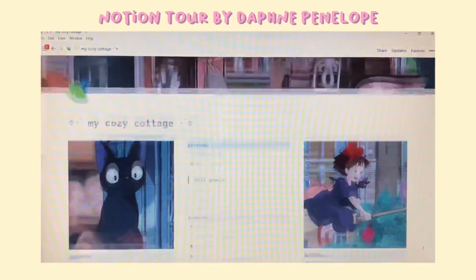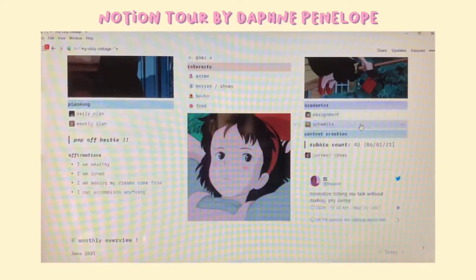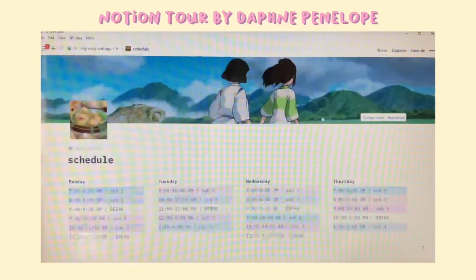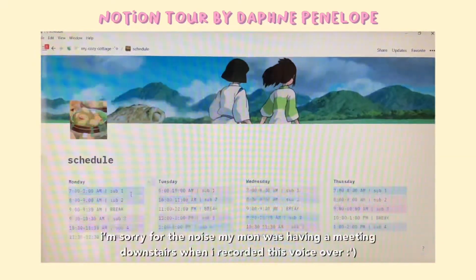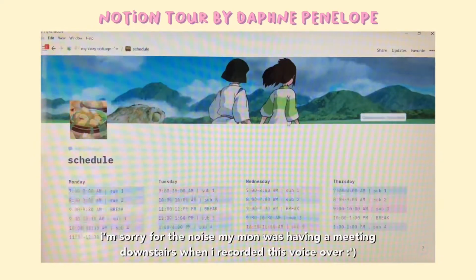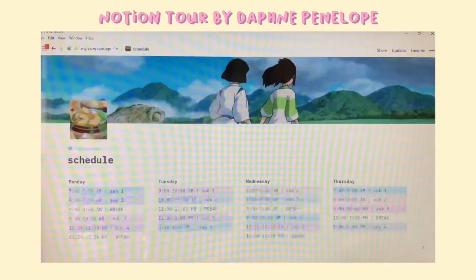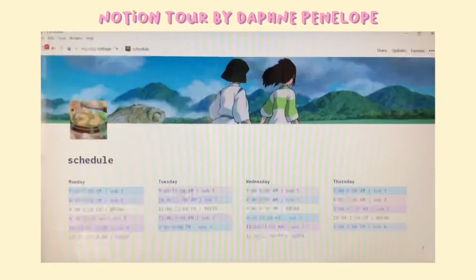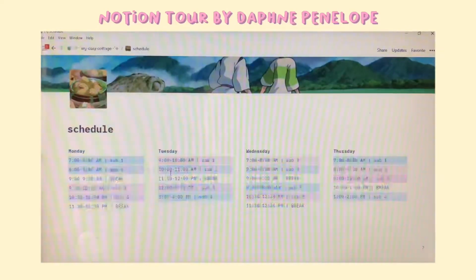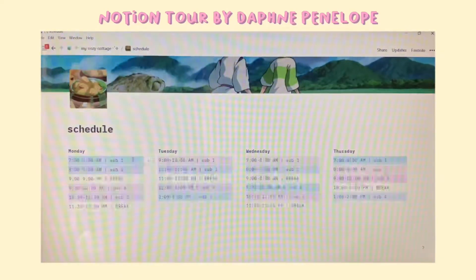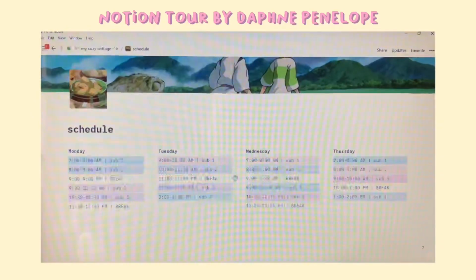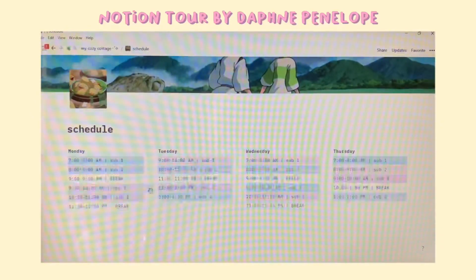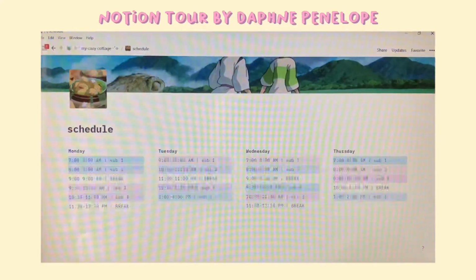Below the assignments page is my schedule, and I just have the days of the week here along with my schedule, and I color coded these so it's easier to see. And I don't have Friday on here because Friday is where we have no classes, and we just use Friday as a catch-up day to catch up on assignments.